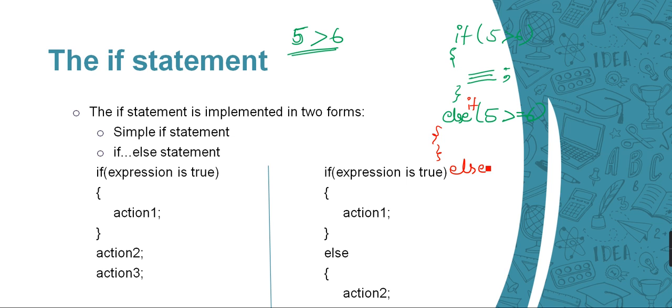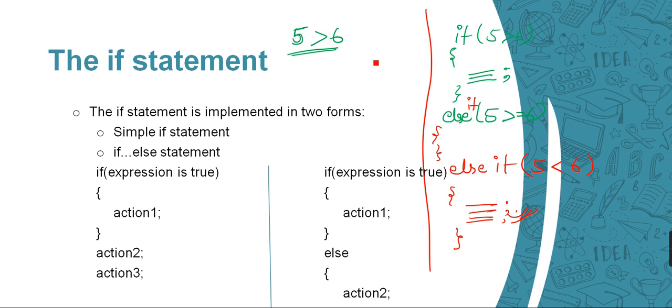Here we apply: if 5 is less than 6. Yes, now it becomes true, right? So this set of statements will run and the whole remaining part will be skipped. None of them are going to be checked. Suppose I have other conditions as well, like else if 5 is less than or equal to 6, this is also true, but only one set of instructions is going to execute. Once it finds the set of instructions to execute, after that it is not going to check any further conditions, it will just come out from there.